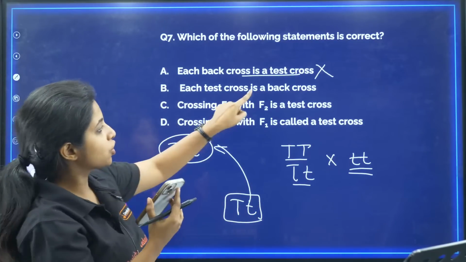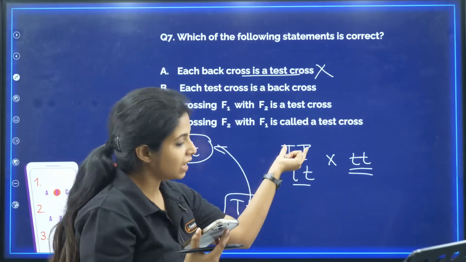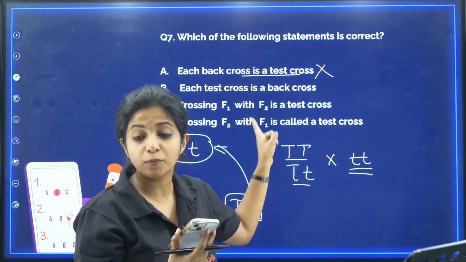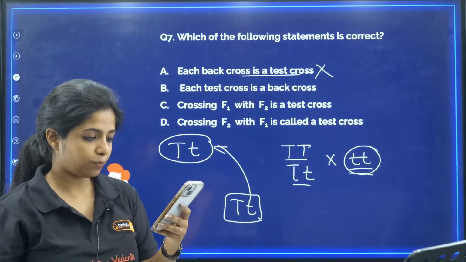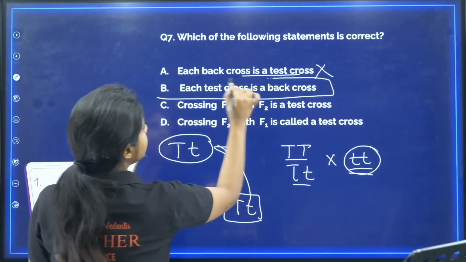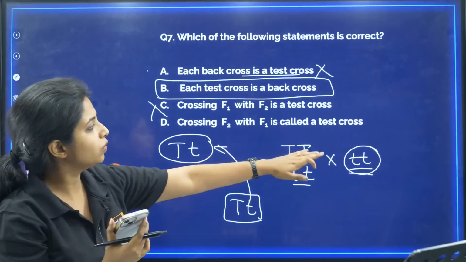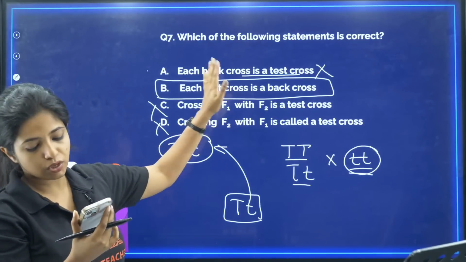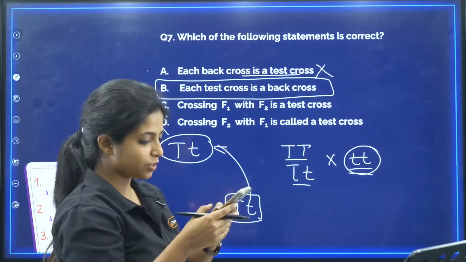Now, each test cross is a back cross. That means I have to go back. Yes, because in each test cross, I am taking the progeny and going back and fusing with a recessive parent. So your answer becomes B, not A. Now crossing F1 with F2, this is wrong. Crossing F2 with F1, no. This is the only answer that we have. Okay? Your answer is B.